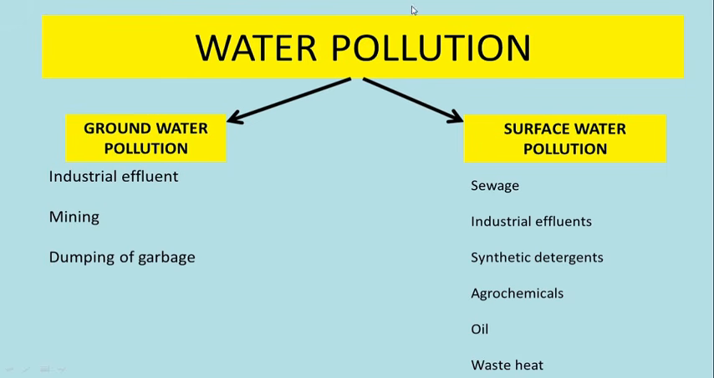Water pollution can also be classified in two ways. If water of the ground is polluted, that means an underground water resource is polluted, then we call it groundwater pollution. If surface water like a river is polluted, then we call it surface water pollution. Groundwater pollution is caused by industrial effluents, mining, dumping of garbage, etc. Surface water pollution is caused by sewage, industrial effluents, synthetic detergents, agrochemicals, oil, and waste heat. Waste heat means when any industry discharges water at very high temperature. So all these factors are responsible for water pollution.